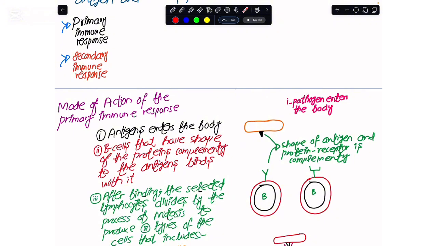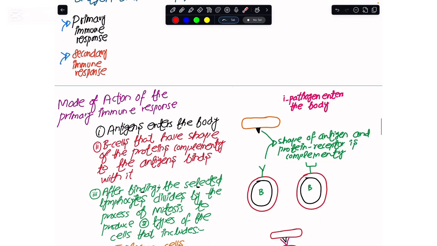So the first thing is that the pathogen gets entry into your body. How can this pathogen get entry into your body? By aerosols, by insect vectors, or by contaminated food or contaminated water. So this pathogen, having an antigen on its surface, has entered the body.